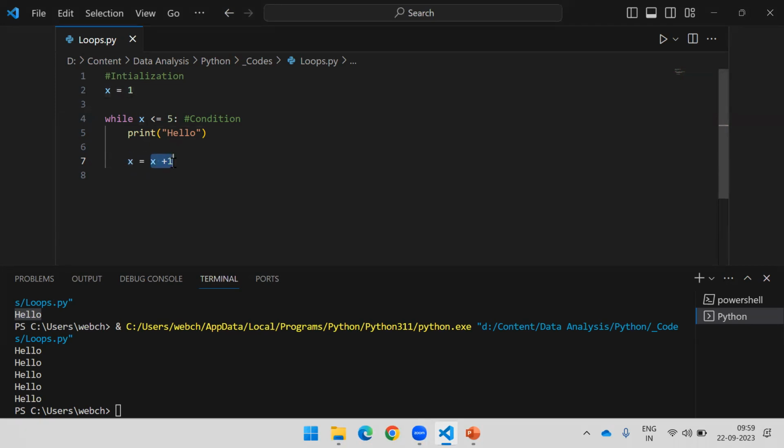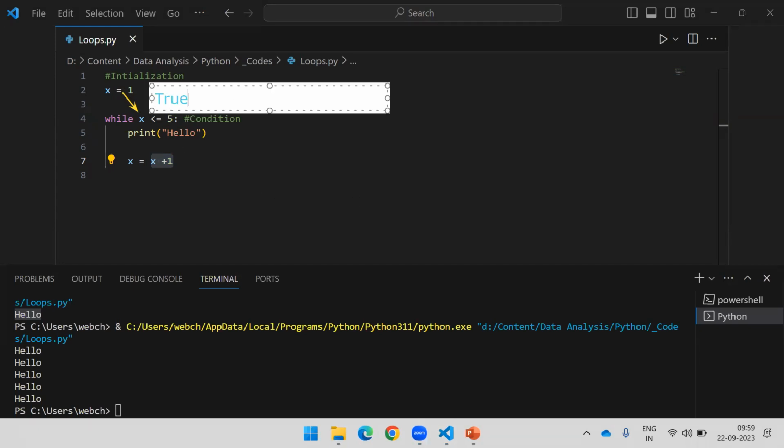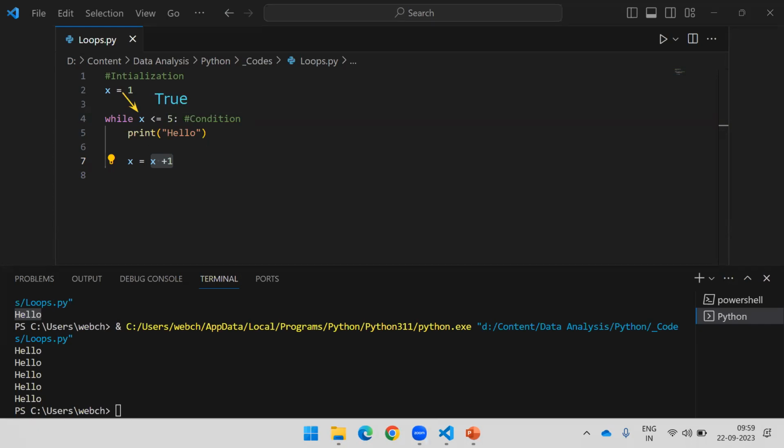Okay. Now what is going to happen in this case? Again, at the very first place, when we start execution of code, this condition will come. This will be true. Okay. When the condition is true, it will execute the block of code, whatever we have written inside the while loop. It will execute all the code. But here, at last, what we are doing, we are updating the value of x, right? We are reassigning the variable.